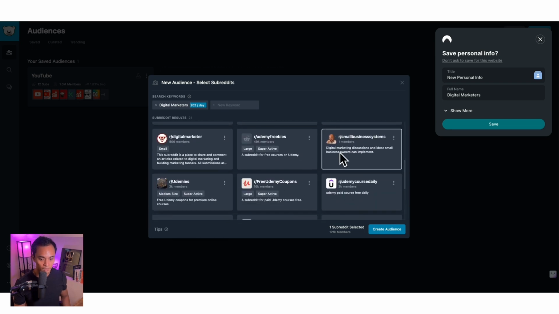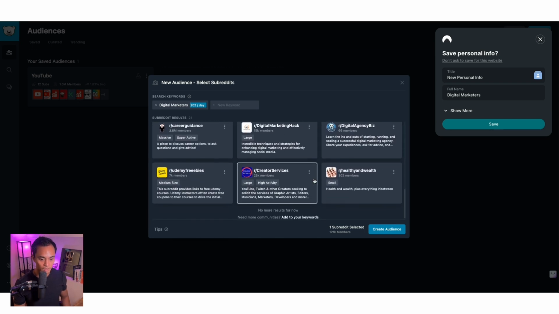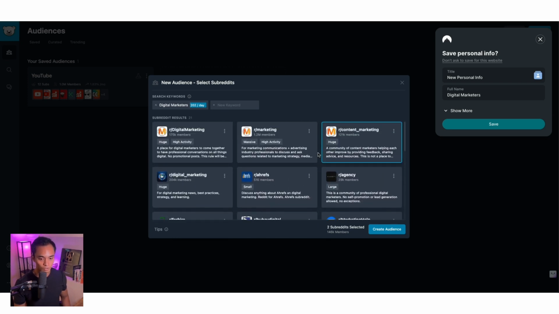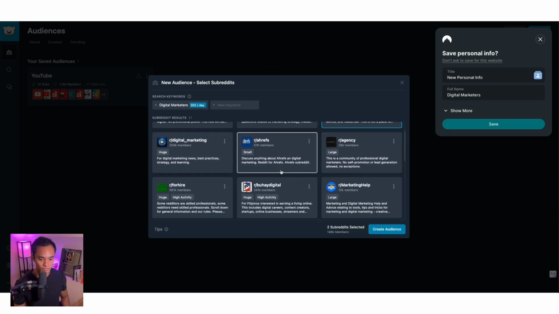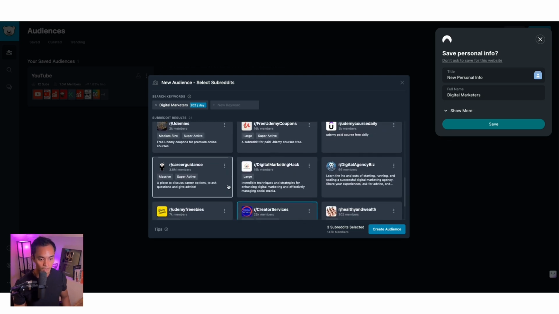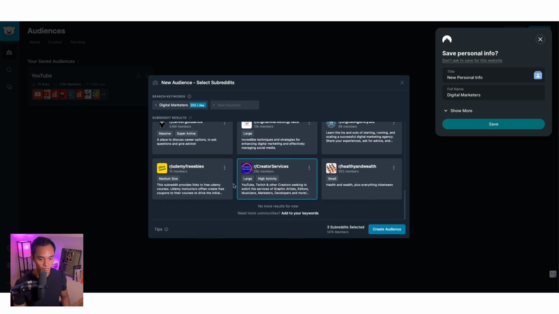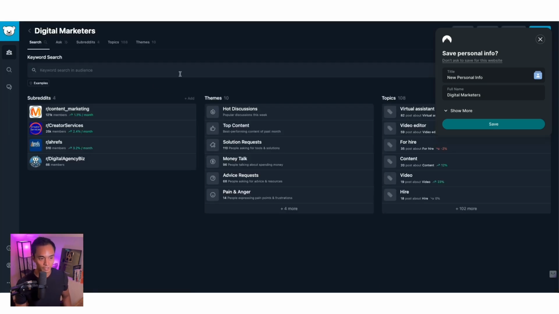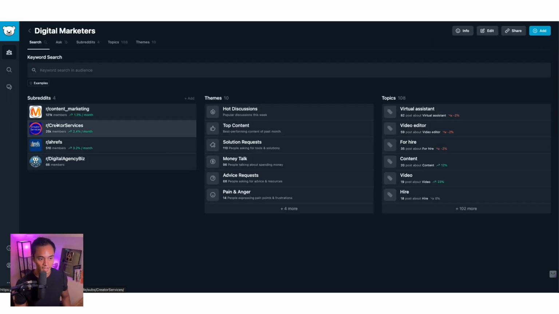And then let's look at creative services. That's another one, right? It really just depends on what you're trying to sell or who you're trying to research. Let's say I want to pick a few that are within the digital marketing space, but a little bit more niche specific. So agency would be another one. All right, so I just click on create audience. Once I'm done with that, you can always continue to add more subreddit accounts if you want to, but we'll just start with these for now.